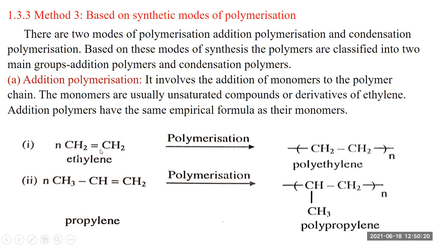A derivative of ethylene, in which one hydrogen is replaced by a methyl group, is propylene, which polymerizes into polypropylene. These polymers, polyethylene and polypropylene, are made from ethylene and propylene.